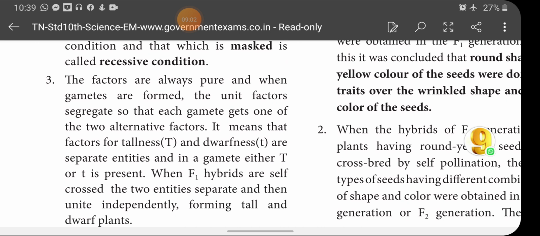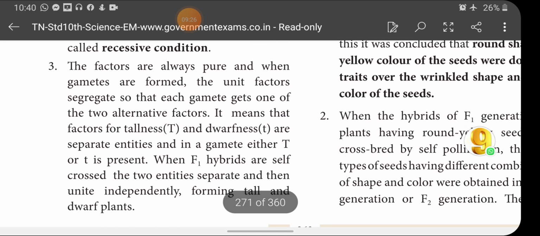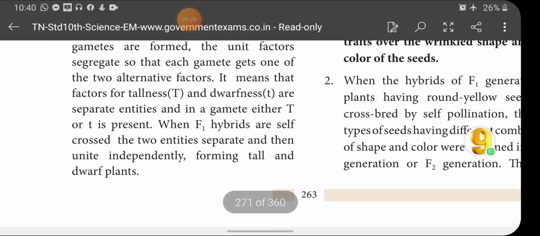Tallness is separate and dwarfness is separate. So both are separate entities. So a tall plant produces a gamete with the allele capital T. A dwarf plant produces a gamete with the allele small t.